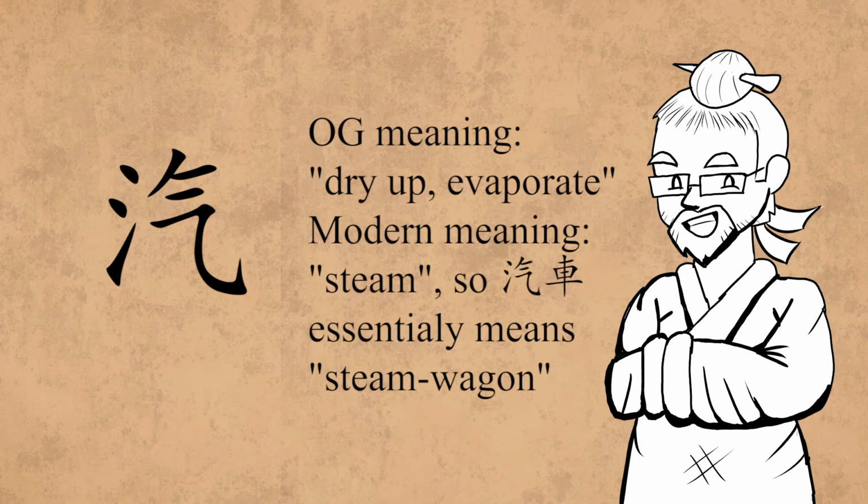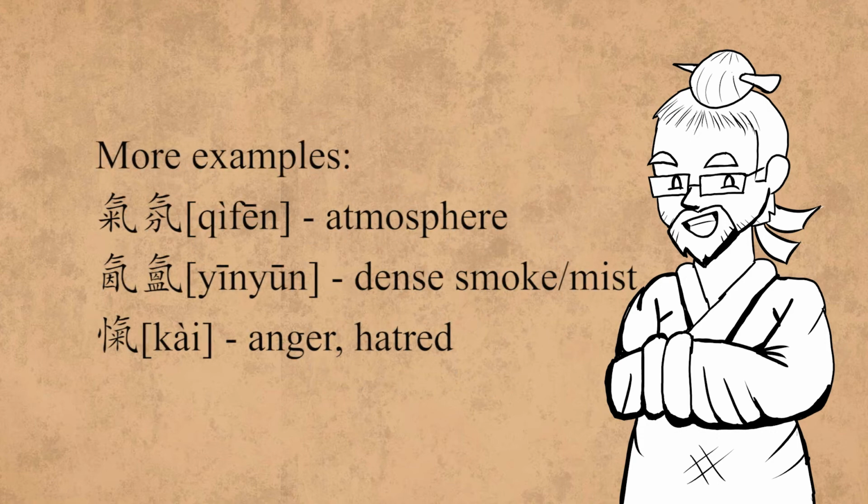As a component, qi was historically used mostly semantically, in words having to do with air and gas, like qi, to dry up, but also water vapor, most commonly seen in the modern word qi. This character can be seen as an evolution of the original sense, which is why qi is also phonetic here. Qi fen, atmosphere ambience, with qi on top and fen phonetic at the bottom.